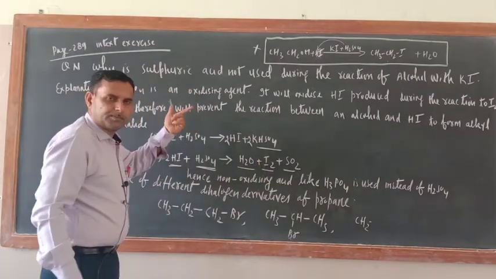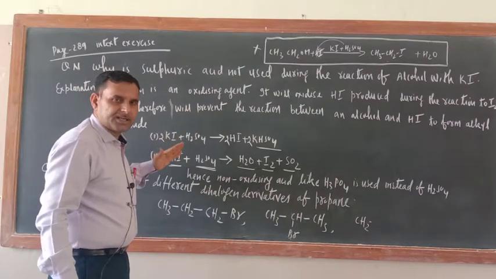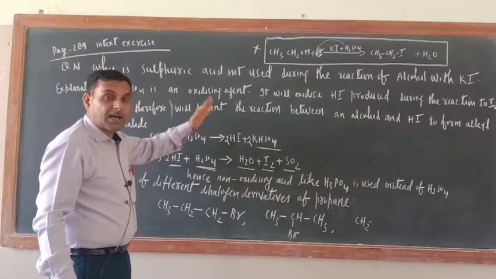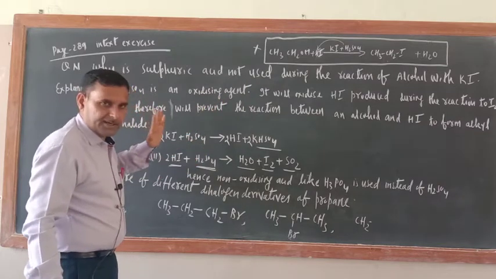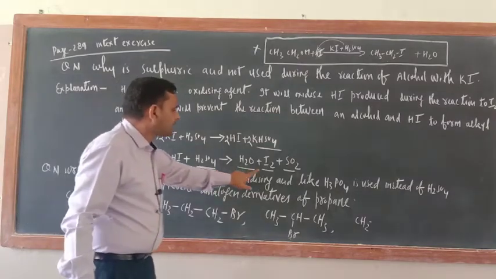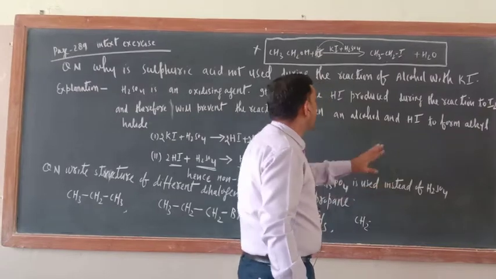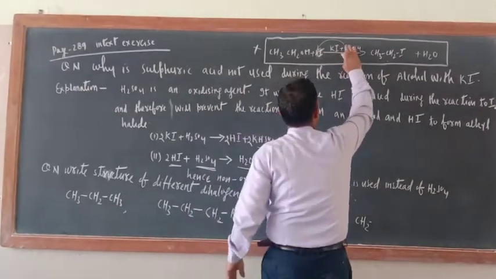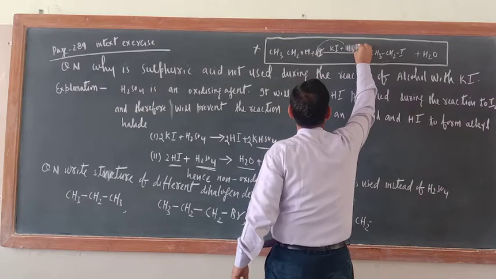So who will react with the alcohol? No one is there, so the alkyl halide, or iodoalkane, will not be prepared. Hence a non-oxidizing acid like H3PO4 is used instead of H2SO4. That is why we are not taking H2SO4 here. What are we taking? H3PO4.